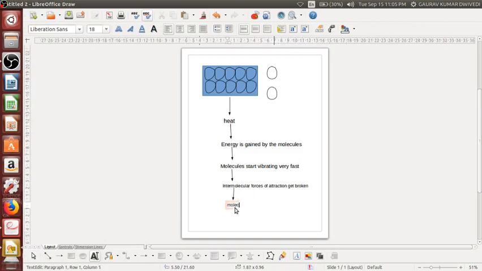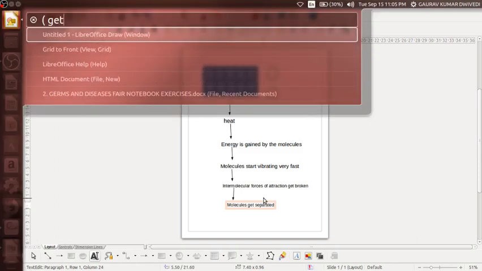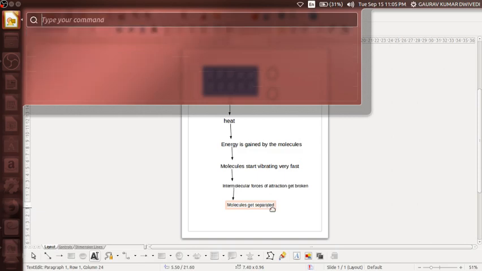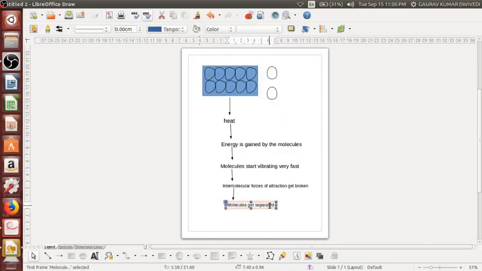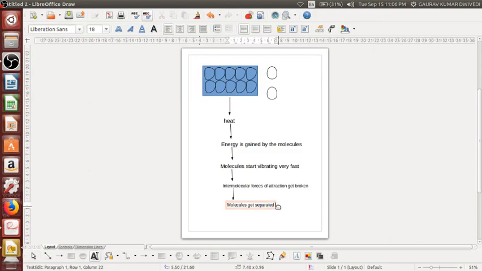ठीक है, the molecules get separated, and when the molecules get separated, here the basic meaning is that they get converted into liquid, okay, this is the meaning that the molecules get separated, that is they get converted into liquid, or they take the shape of the liquids.